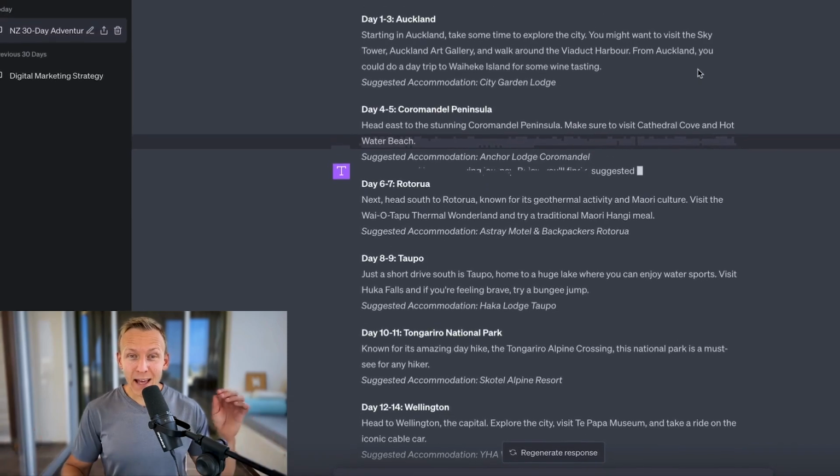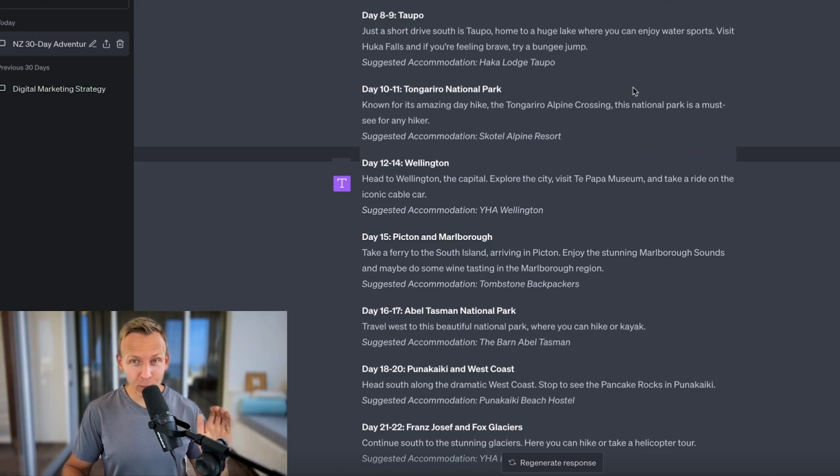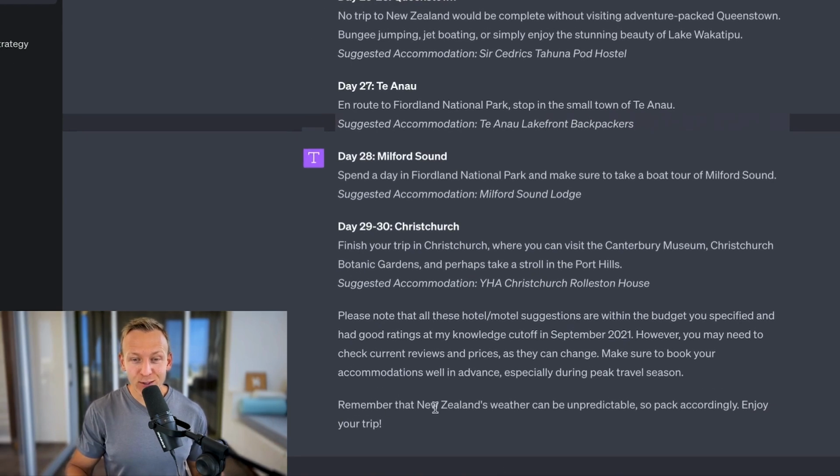So amazingly, here we have the entire travel itinerary. Every single day, where you should be going, what's recommended to be doing at that place, and where it is recommended to stay. This is unbelievable. This is so many hours of research just packed up from ChatGPT and given to you just like this. It's unbelievable. Scrolling down at the bottom, it even says, remember that New Zealand's weather can be unpredictable, so pack accordingly.